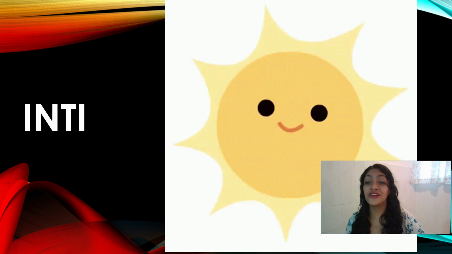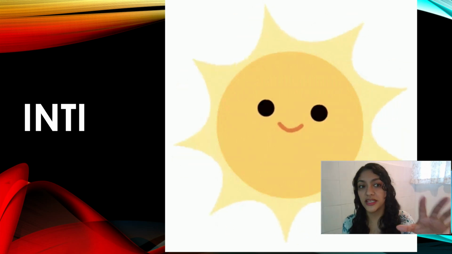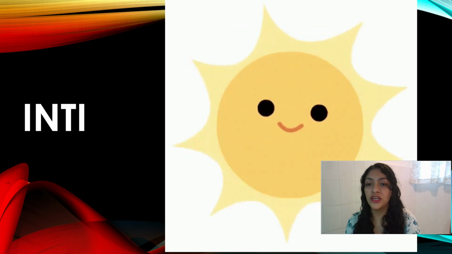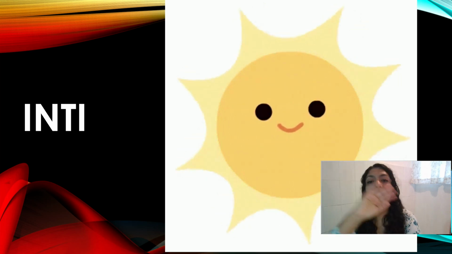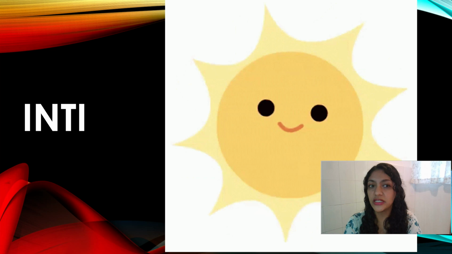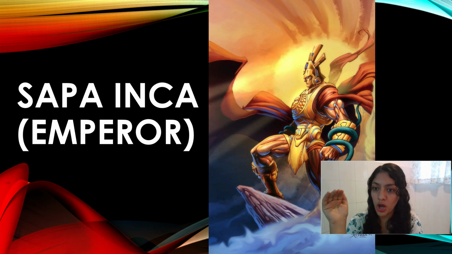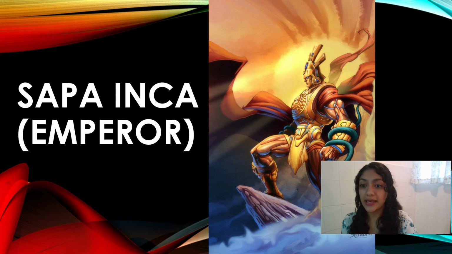So the first role, and the most important, who was on top of the hierarchy, was of course the sun. Remember, they worshipped the sun. Inti, that's the Quechua word. So he was on top of the pyramid, right? He was the boss. But of course, he couldn't really tell people what to do. So he needed somebody to do that. And that's when we have the first man on top of this hierarchy, and that was the Sapa Inca, or the emperor. As you can see, he was pictured as being the most wise person and the most powerful and very strong. So that was the Sapa Inca.